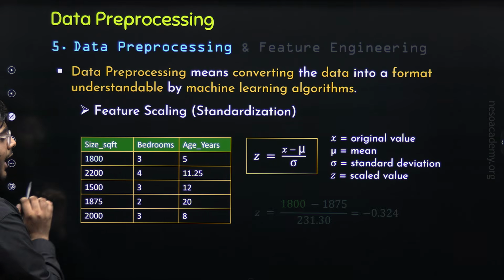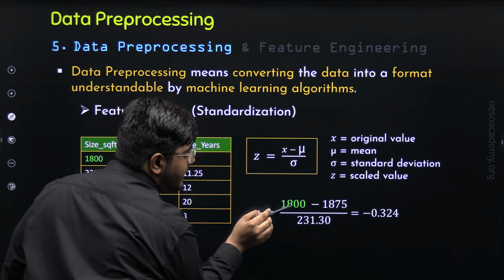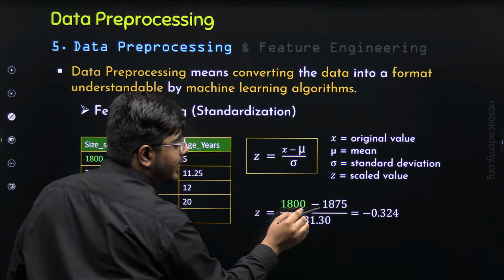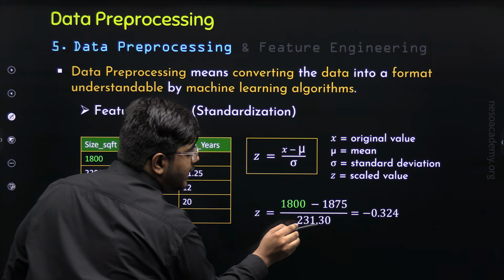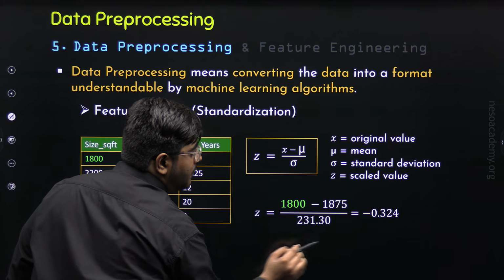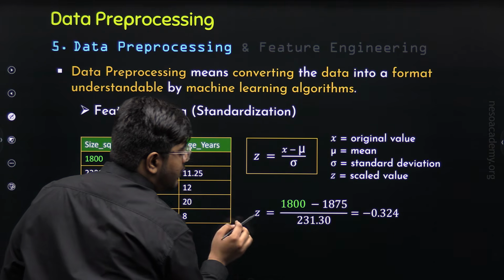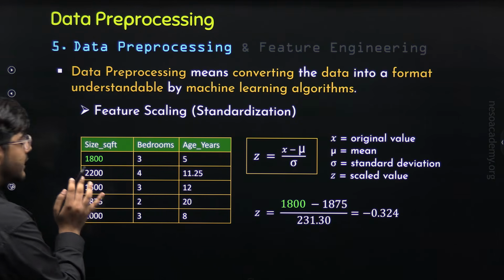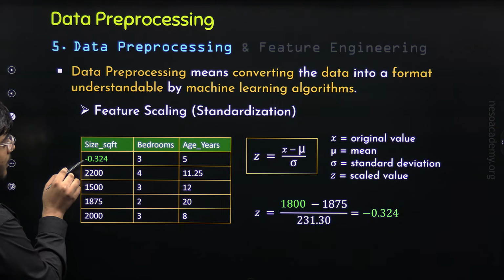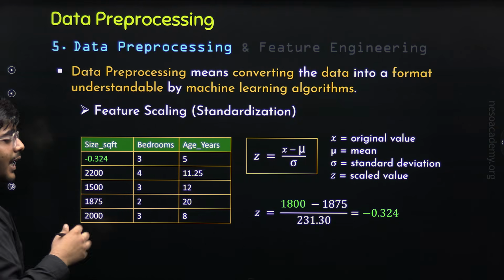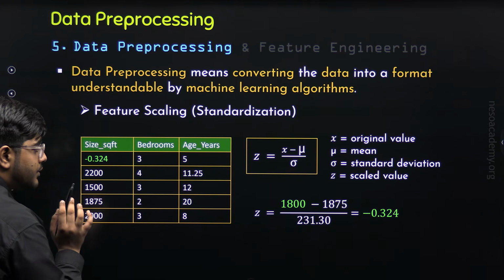So first we will take 1800. Now here you can see I have put 1800 in place of x, and mu I have just calculated, it is 1875. The value of sigma, or the standard deviation, is 231.30. And finally, after performing this calculation, the answer is minus 0.324, which is the value of z, the scaled value of 1800. So in place of 1800, we can put minus 0.324. And in this way, we can calculate the scaled values for all these original values.